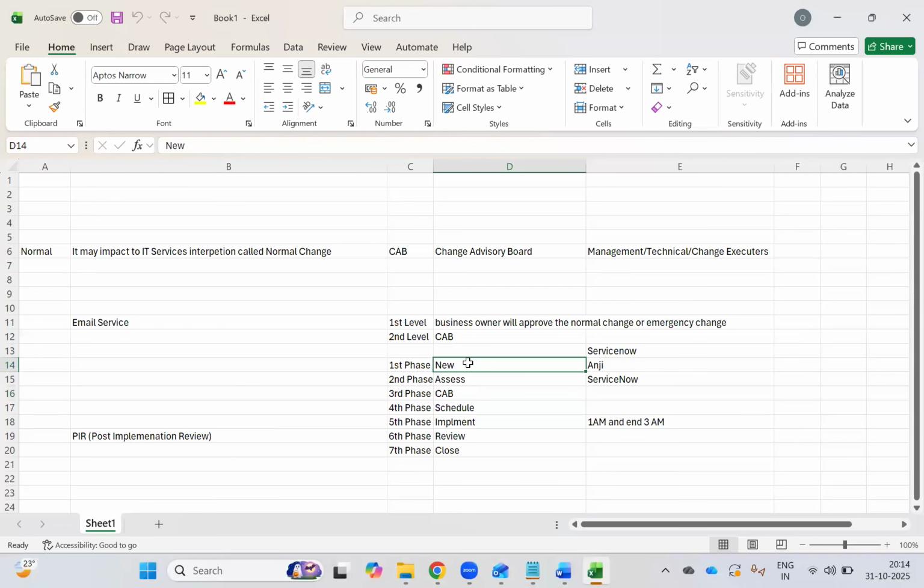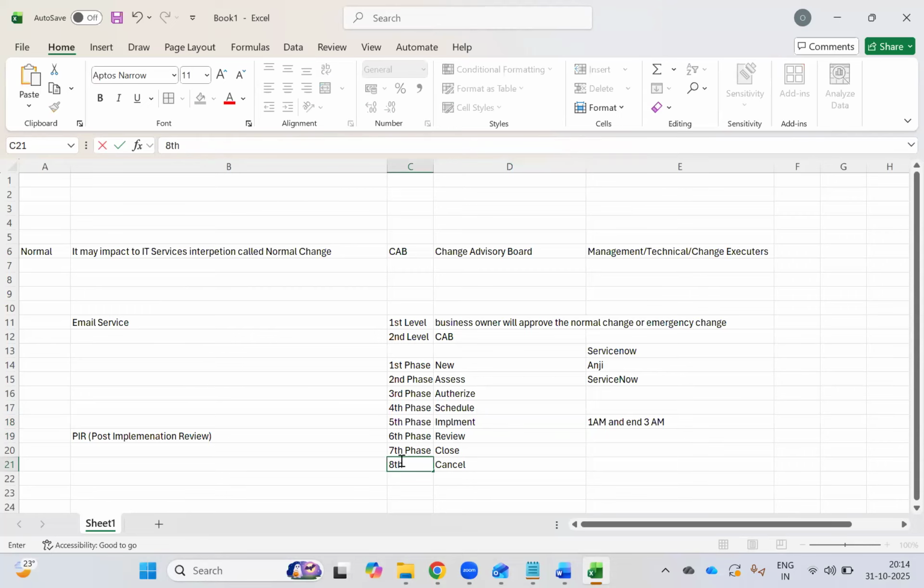So a normal change will go through multiple phases or states. You can call it a state or you can call it a phase, both are fine. First will be the new phase, then assess, then CAB or authorize, then schedule, implement, review, close, and cancel also is there. Cancel will happen as we discussed.